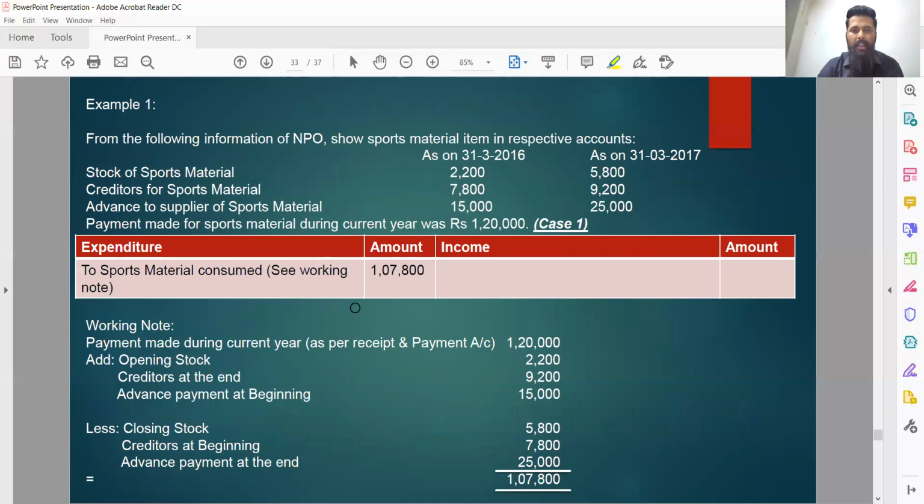Before going to example number 2, let's just quickly finish it off by understanding their representation in the balance sheet as well. Opening stock will be shown on the asset side of the opening balance sheet.